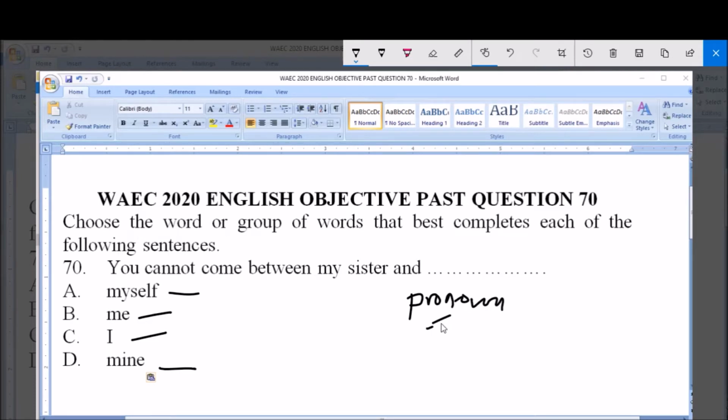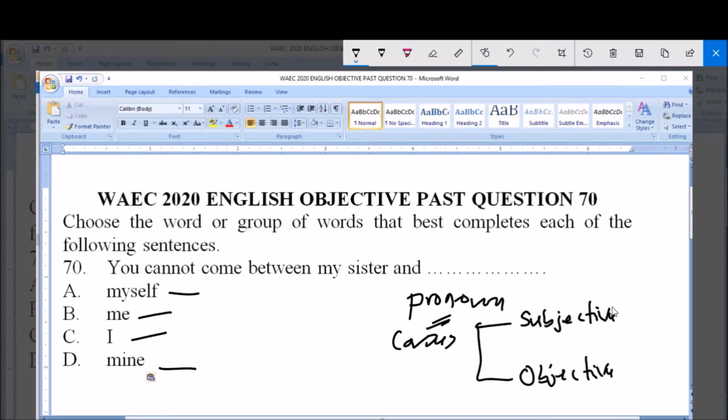So this question is from pronoun, and in pronoun we have what we call cases. Cases in pronoun simply means that we have what we call subjective pronoun, and then the second case is what we call objective pronoun.